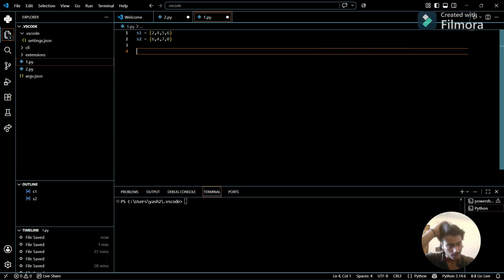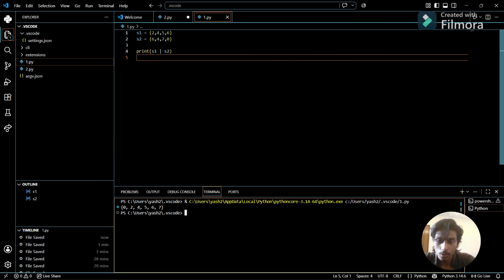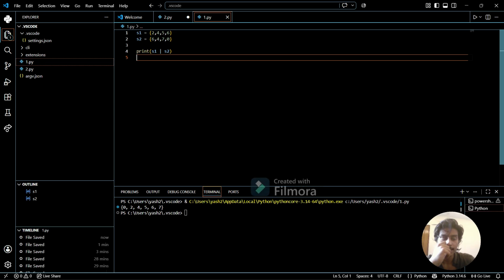Use set operators, as you have learned in maths or in your previous classes. We use the union operator. So how do we use union in it? We can use s1, and then we have to use this, and then we have to use this. If I print this right now, you can see 0 to 4, 5, 6, 7, it is sorted and it is printed. So that's how union works.